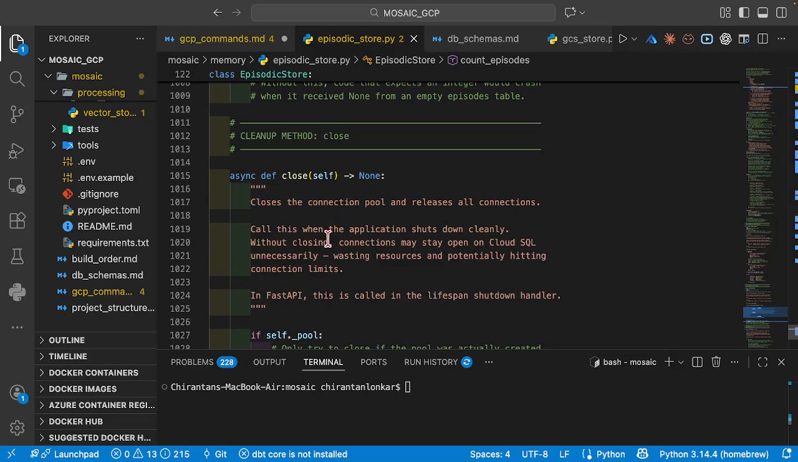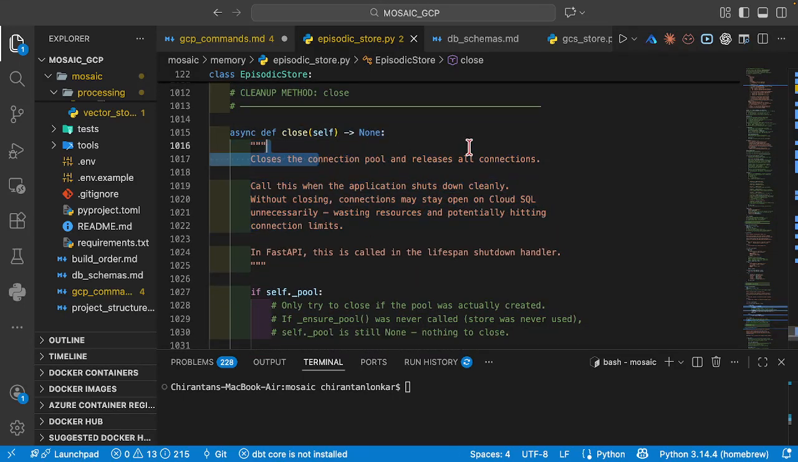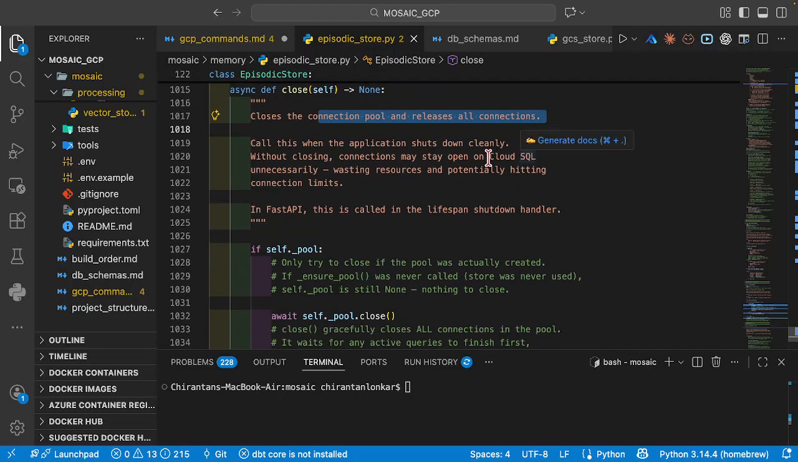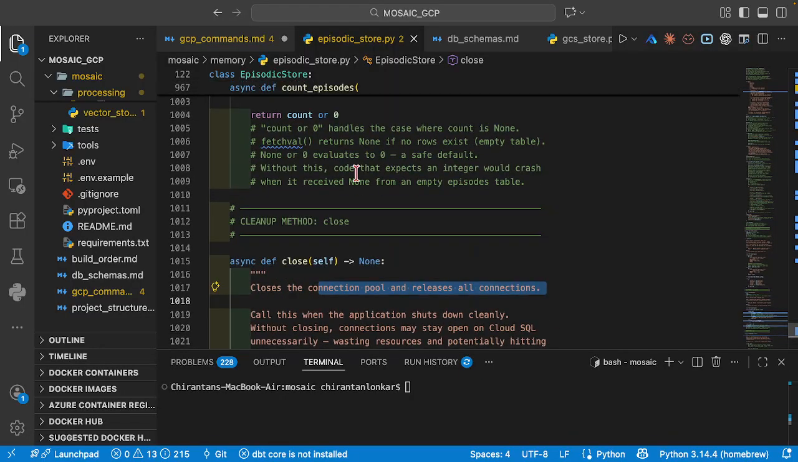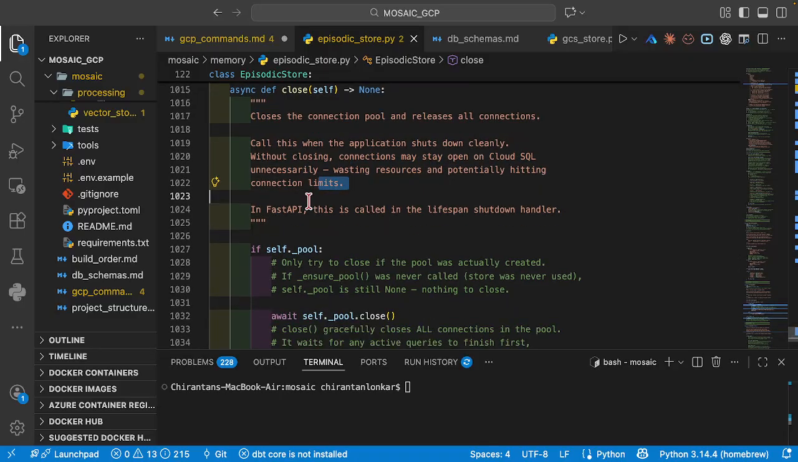Finally, we are writing a function which is going to close the connection pool and release all the connections. Our job is done, we have extracted all the episodes. Now we need to release all the connections. We call this when the application shuts down cleanly, because without closing, connections may stay open on Cloud SQL unnecessarily, which is going to cost you.